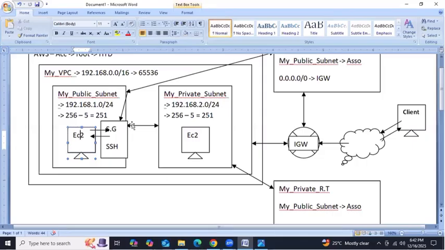As I said before, both of these have communication. This network can communicate with this network by default. But this outsider is unable to communicate directly with this private subnet.